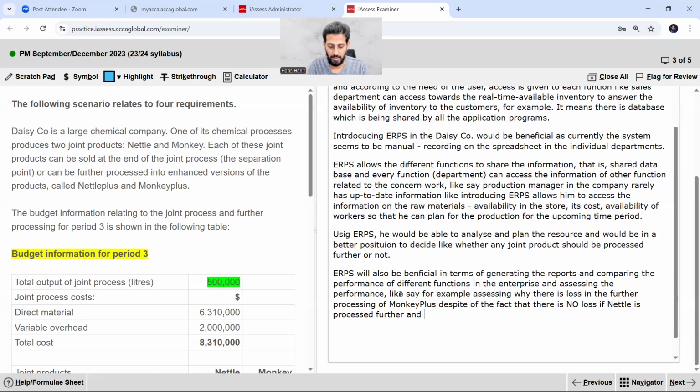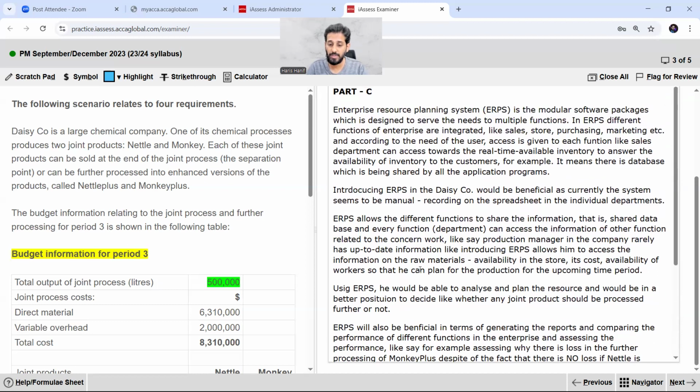And introducing the system, that is ERPS, would enable Desi company to analyze the loss and put efforts to reduce the loss.